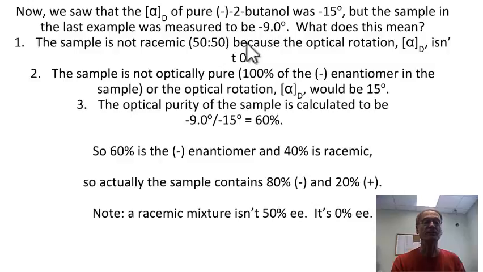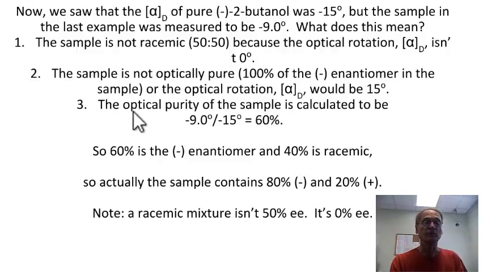So what does that mean? Well, first of all, it means the sample's not racemic, because if it were racemic, the optical rotation would be 0 degrees. In other words, if it's 50-50 of the negative and the positive, the negative is trying to turn this way, the positive is trying to turn that way, and it would go through unchanged. So the observed rotation would be 0 degrees. But it's also not optically pure, in other words, not 100% of the negative isomer, because then it would be negative 15 degrees instead of negative 9 degrees.